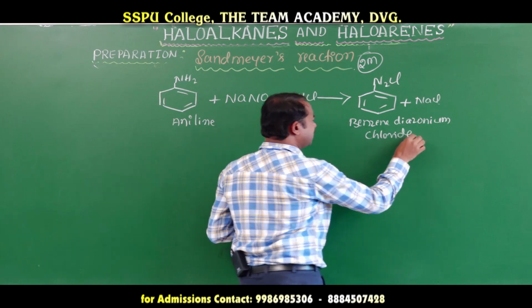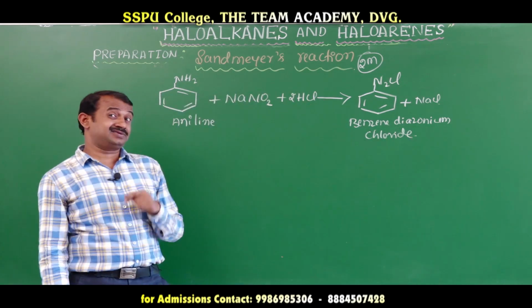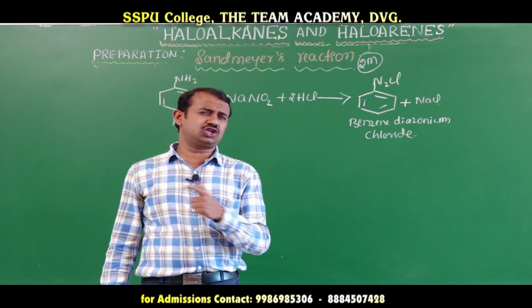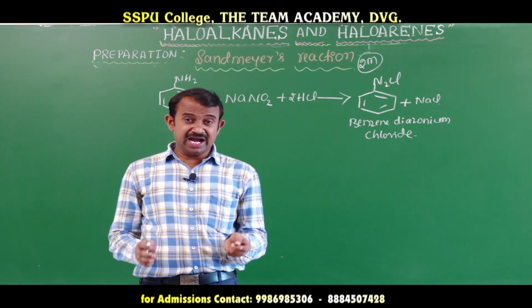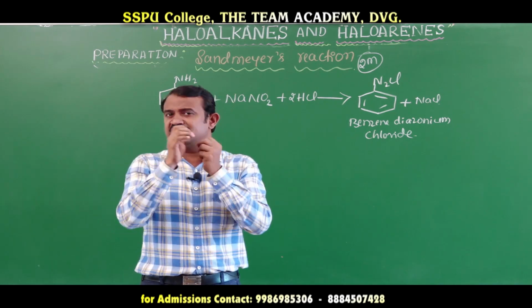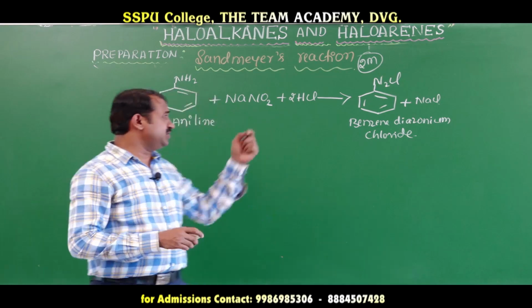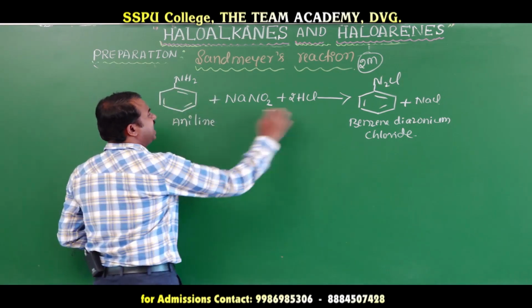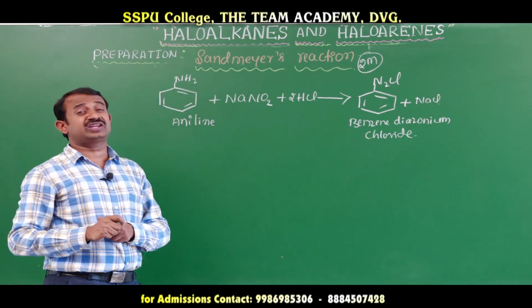Benzene diazonium chloride is not stable at room temperature. We have to store it at 0 to 5 degrees Celsius and prepare it freshly. This reaction is called the diazotization reaction.